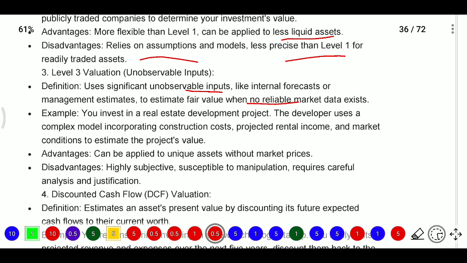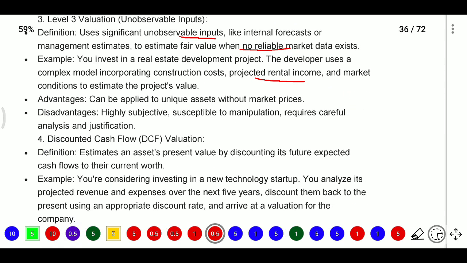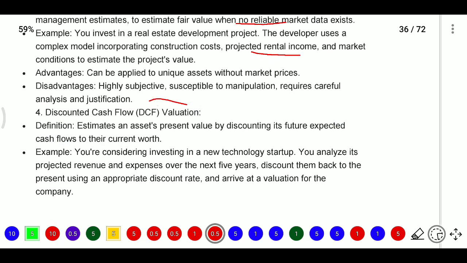Here, say you invest in a real estate development project. For that real estate project, the developer uses a complex model incorporating construction cost, projected rental income, or market conditions to estimate the project value. Here the advantage is it can be applied to unique assets without market prices. So this does not have a market price, it has a unique nature, hence it will apply to unique assets. But the disadvantages are it is highly subjective and susceptible to manipulation, careful analysis will be required and justification will be required.